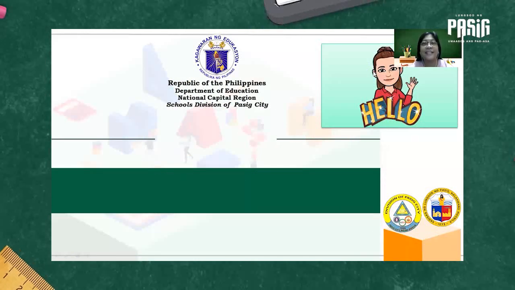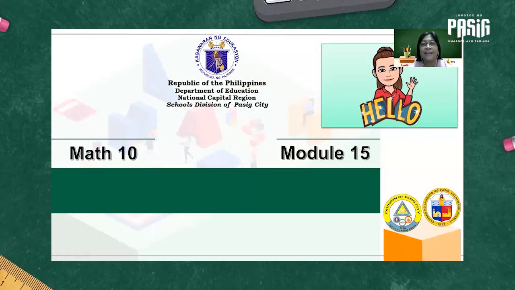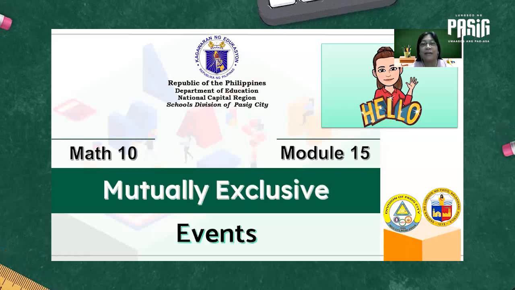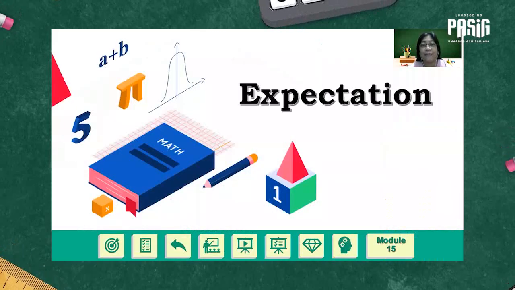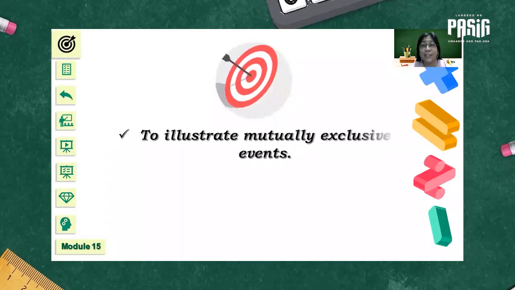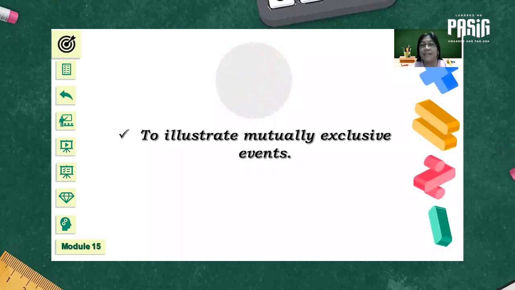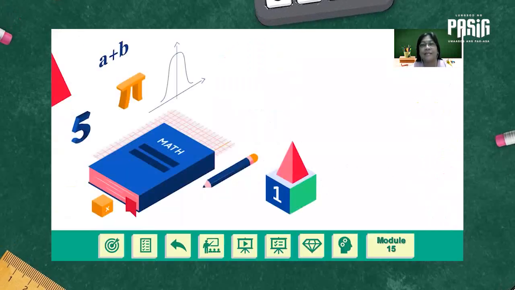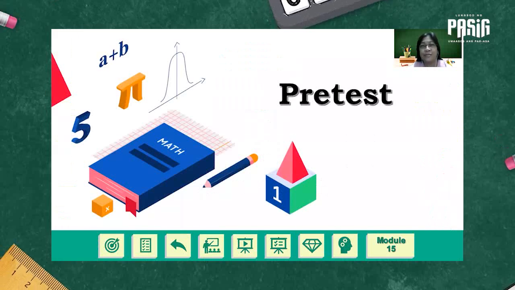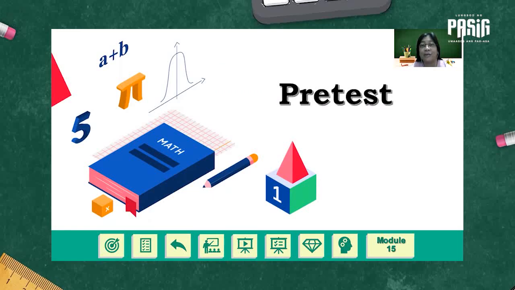Good day, students. Today we're going to discuss Module 15, which is about mutually exclusive events. After watching this video, you are expected to illustrate mutually exclusive events and find the probability of mutually exclusive events. Let's have a pretest first for you to have an idea of what a mutually exclusive event is all about.